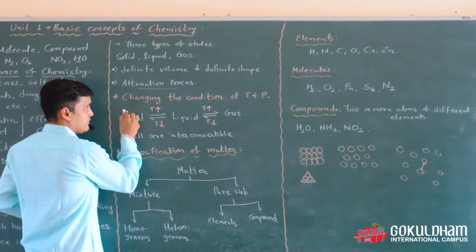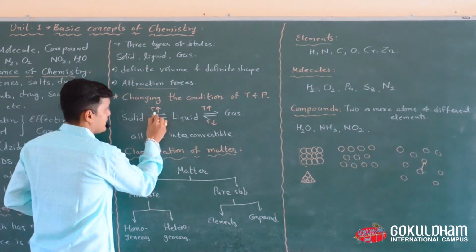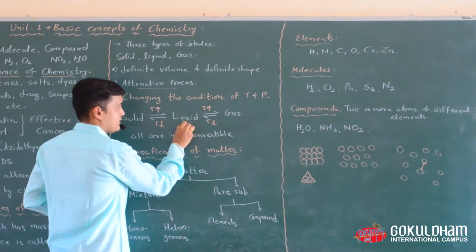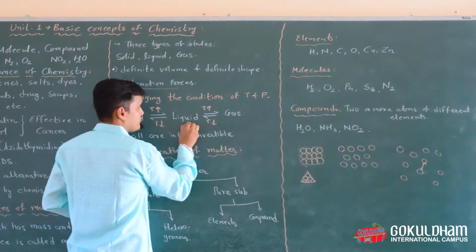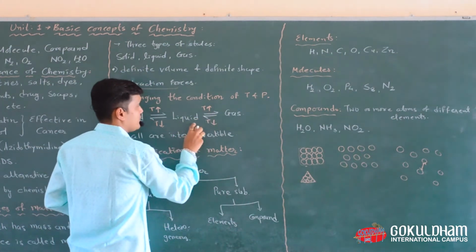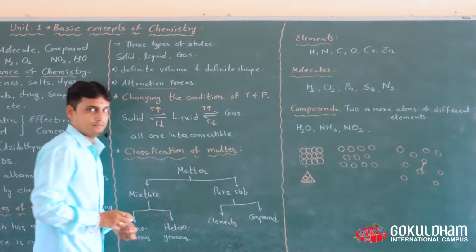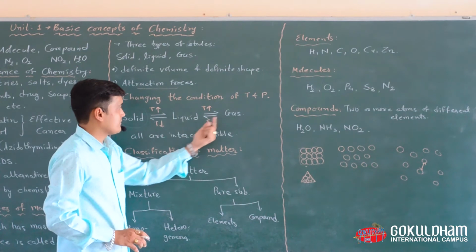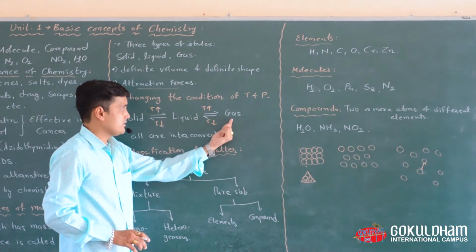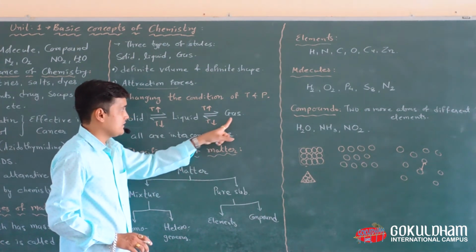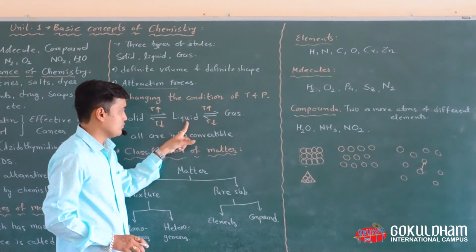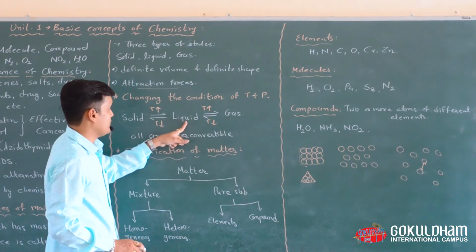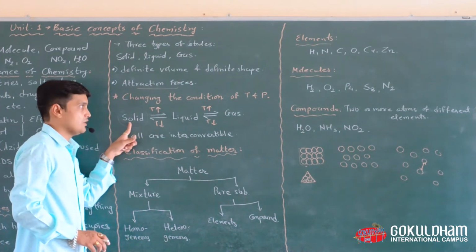If we increase the temperature of a solid material, then this solid is converted into liquid, and if we further increase the temperature, then this liquid is converted into gas. In the reverse direction, this is the gaseous state. If we decrease the temperature, then this gas is converted into liquid. If we further decrease the temperature, then this liquid is converted into solid.